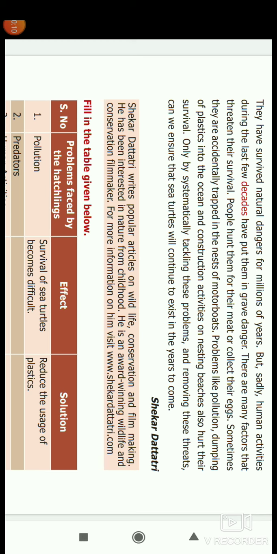And next, Shekhar Datari wrote popular articles on wildlife. He wrote many popular articles about wildlife, and also made films. Through this film making he also won awards. He is a very great fellow, Shekhar Datari.